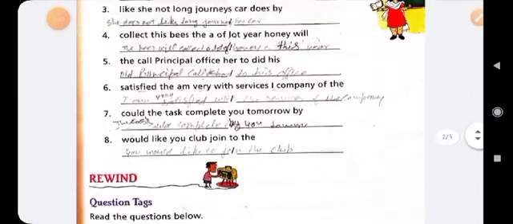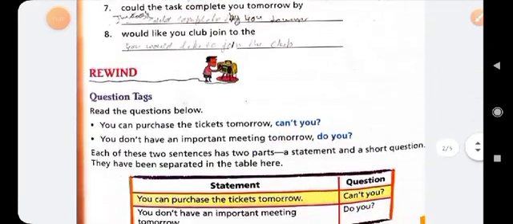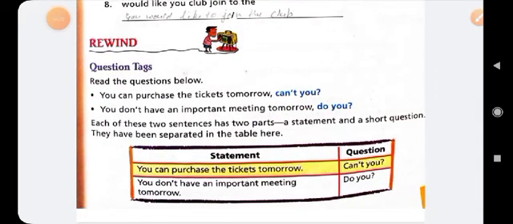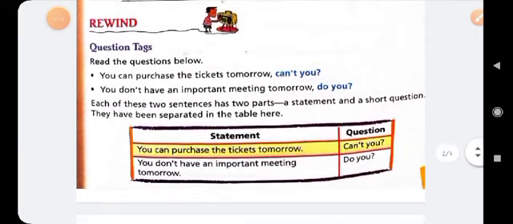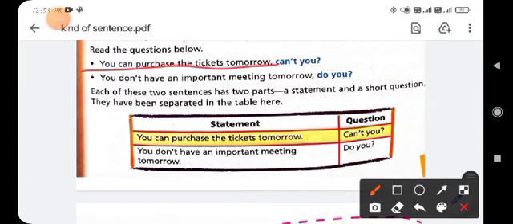Okay, and you have also completed the exercise of this chapter. Next is the question tag, and you know very well how to tag the question. If the sentence is affirmative, then tag the question in negative, and if the sentence is negative, then tag the question in affirmative. Clear?